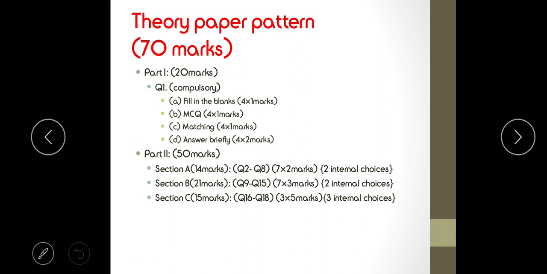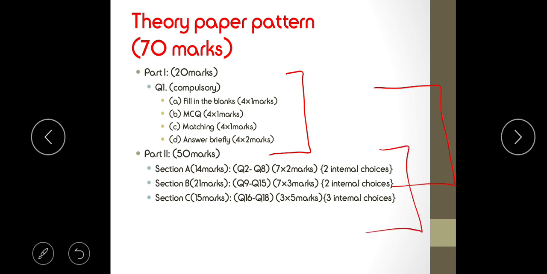Now the theory paper pattern. The theory paper will consist of 2 parts. The 70 marks will be divided into 2 parts, that is 20 marks and 50 marks. The 20 marks part will consist of compulsory 1 or 2 marks questions, that is fill in the blanks, MCQs, matching and answering briefly, whereas part 2 will consist of section A, section B and section C, which will have some internal choices but no overall choice as such, and these will have 2 marks, 3 marks and 5 marks questions.